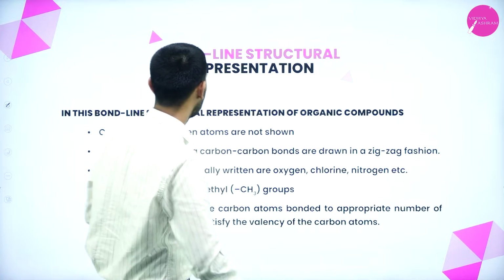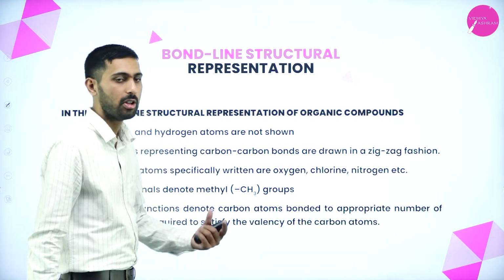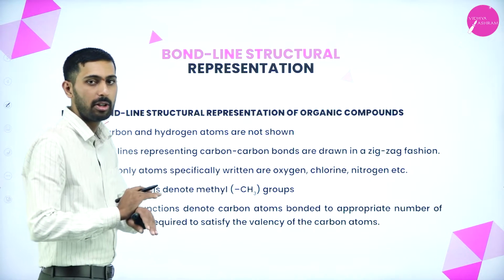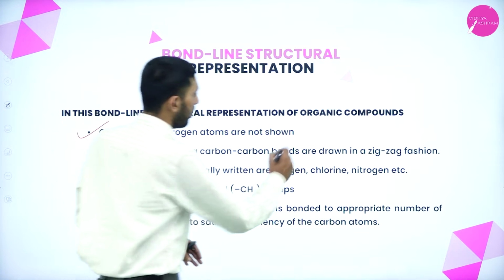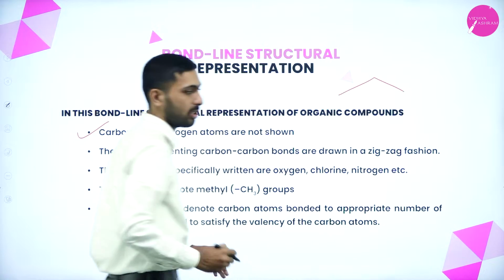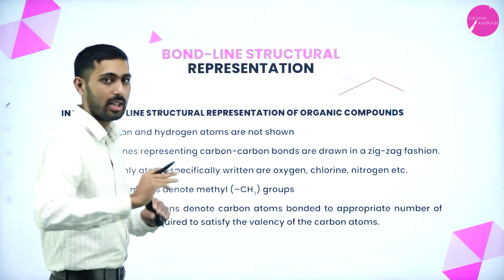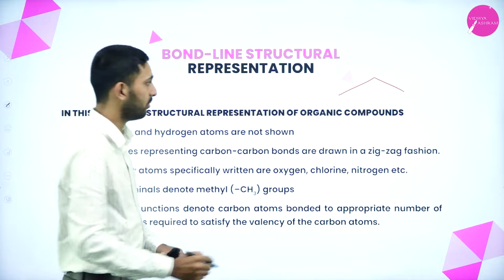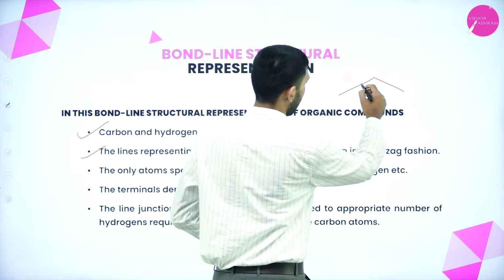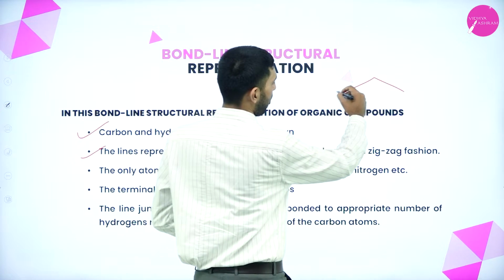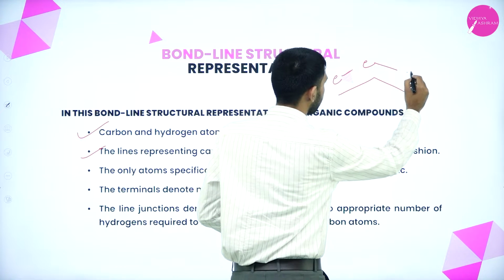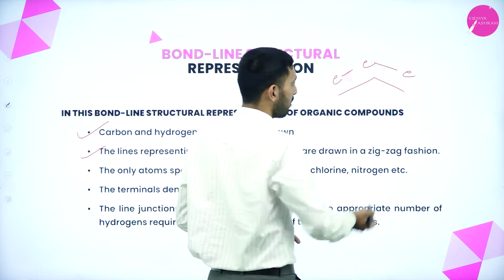Next thing is the bond line representation. How will you represent the bond line representation? Here you see carbon and hydrogen will not be shown at all. As I have said, carbon and hydrogen they will not show at all. They will just draw the line. A line represents a carbon-carbon bond. Just we have drawn a line. So we should show how it will be. See here, like this. This is a carbon-carbon bond.